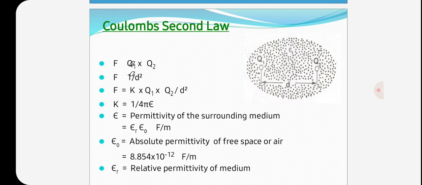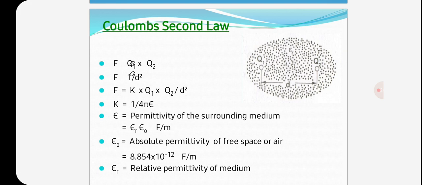In SI system of units, the force is measured in Newton, charge in coulombs, distance in meters, and the value of K is given by K is equal to 1 by 4 pi epsilon naught epsilon r. Here epsilon naught is the absolute permittivity of vacuum or air or free space. Its value is 8.854 into 10 to the power of minus 12 farads per meter.